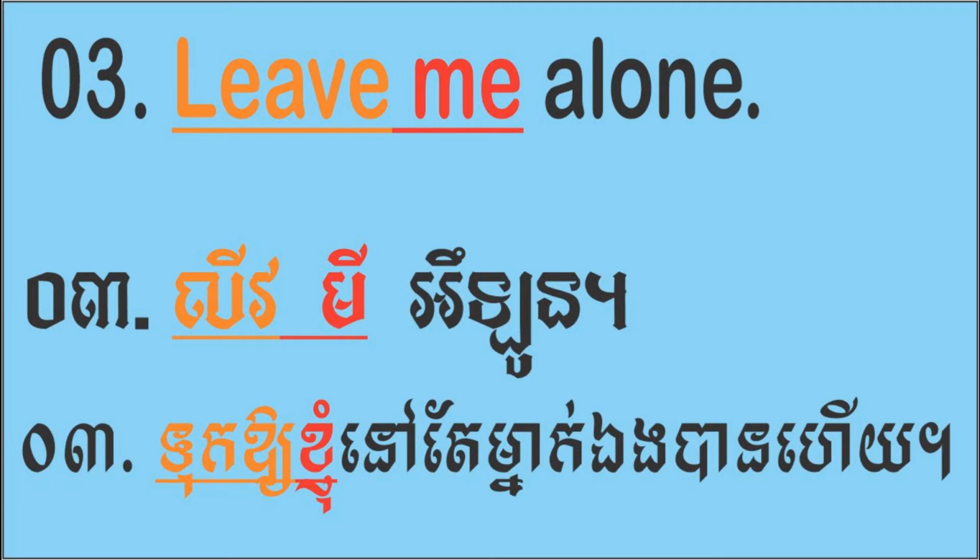So the verb is leave, and me is the object to receive the action from leave. The function of me is an object pronoun, and leave is the verb. Okay.